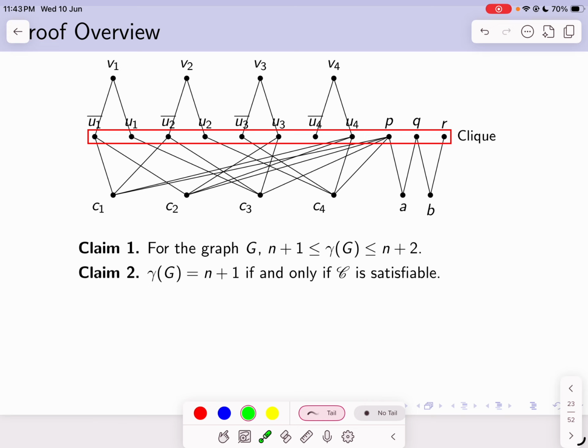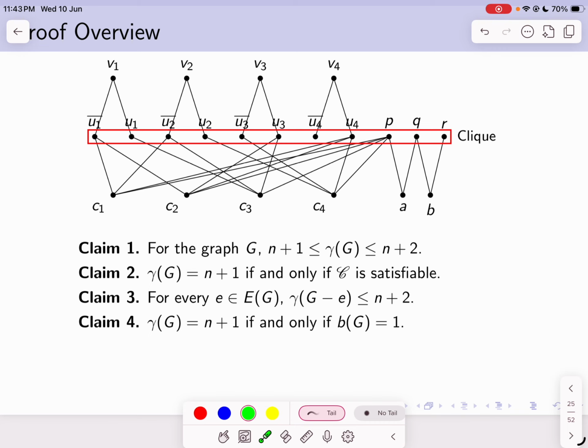On the other hand, if the domination number was n plus 1, I know for sure that the vertex q was included in order to dominate vertices a and b, exactly one literal from u_i and u_i bar was included, and the vertex p was not included. Thus all the clause vertices were dominated only by the corresponding literal vertices, and I get a satisfying truth assignment. Now if I delete any edge from this graph G, then in every resulting graph the domination number will be less than or equal to n plus 2. I can show this by going through all the possible cases.